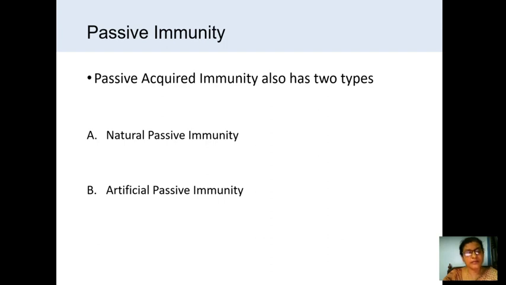For example, anti-snake venom. The animals which had a snake bite will produce some antibodies. So those antibodies from the animals are taken as a serum, and it is given to the persons who are affected by the snake bite. So the ready-made antibodies are given to the person. That is called artificial passive immunity.